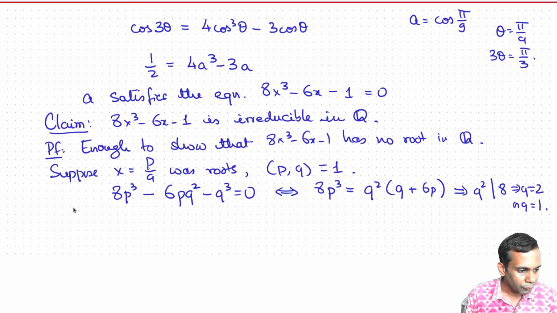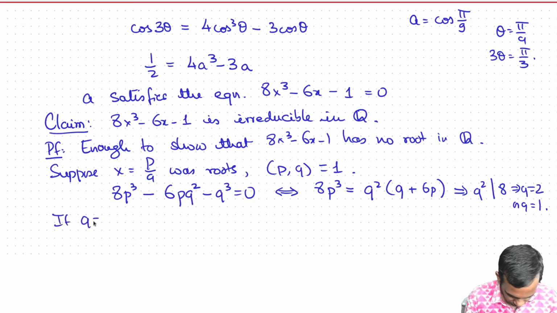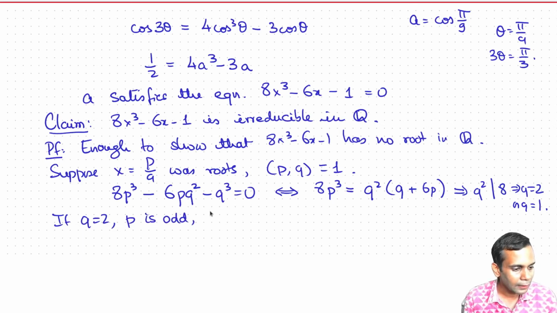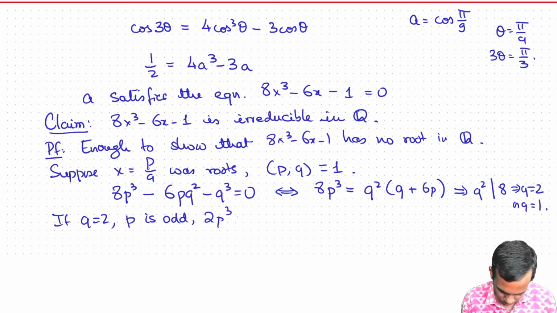If q equals 2, this means that p has to be odd, because p and q have no common factors, and what we get is 2p cubed is equal to 2 plus 6p, which is 2 into 1 plus 3p.